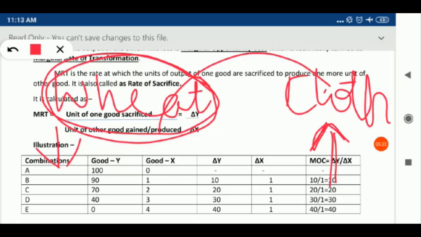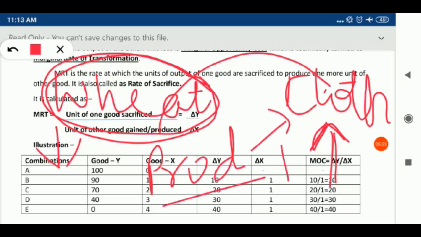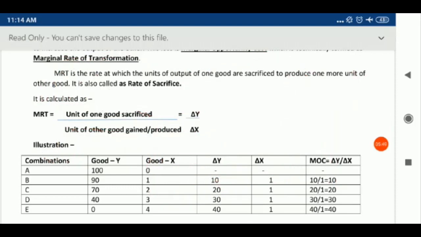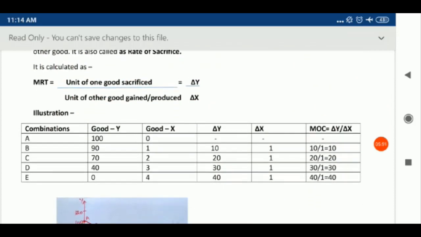So what will happen then as a result, the productivity in cloth will be low. Okay, production will be low, and due to which MOC will rise. MOC means more and more unit we have to sacrifice, then only we can gain one extra unit. So this is all about the marginal opportunity cost. Now let's explain with the example.